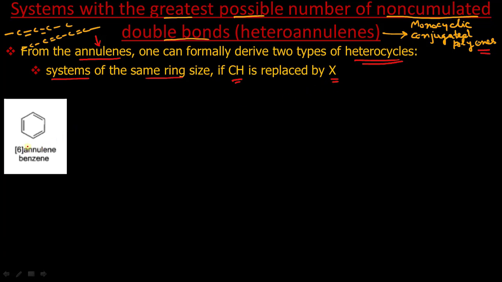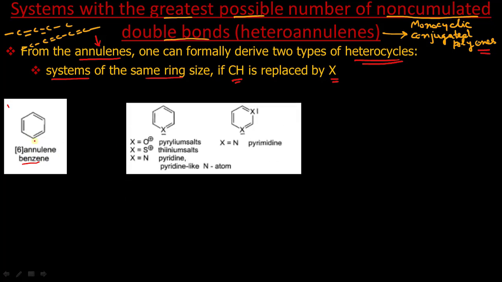Suppose this is an annulene. Why is it an annulene? First of all, it is cyclic, monocyclic. It contains only one ring, and all the double bonds are conjugated. So monocyclic conjugated polyenes. Polyenes, it contains more than one double bond. So this is an annulene, a 6-annulene. Its name is benzene. Now we can obtain heterocycles by replacing this CH group by any X group.